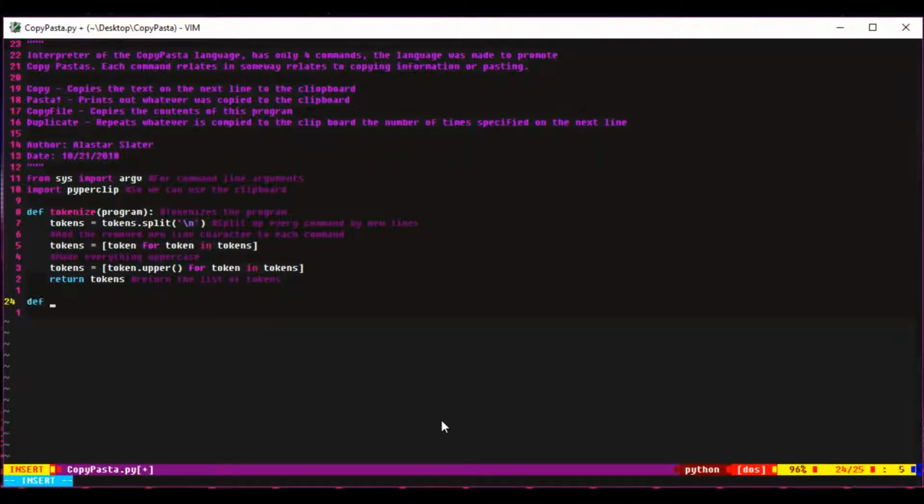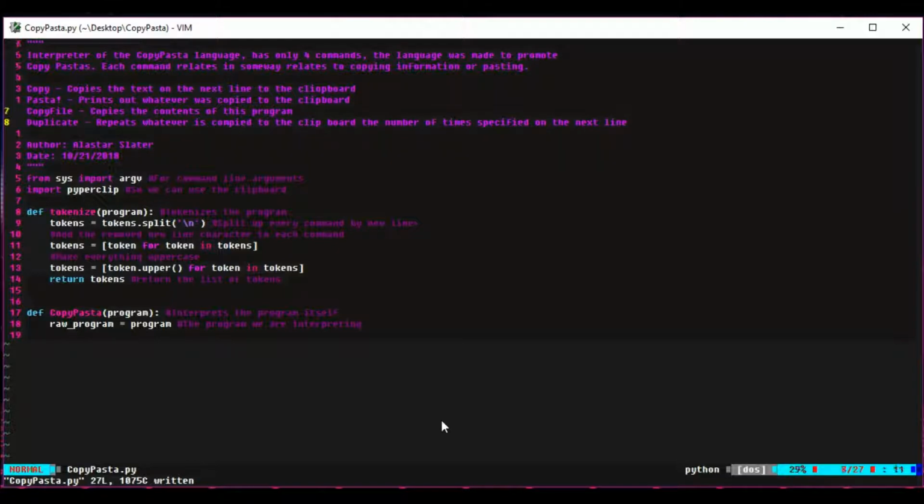I then define a function called CopyPasta, which is just going to be the interpreter. This is a loose definition of interpreter. This isn't actually what a full-fledged interpreter does, but for our purposes, it will work just fine. I make a variable called raw program, which is just going to be the program that we are currently interpreting. This is just in case we are going to copy the source code of this program and not the source code of some other file.